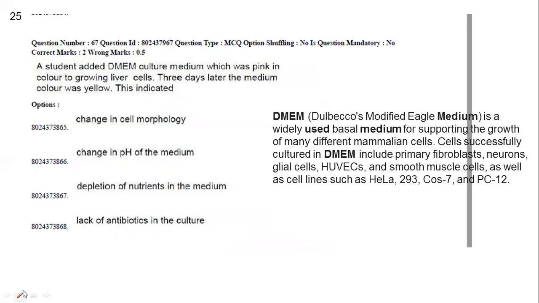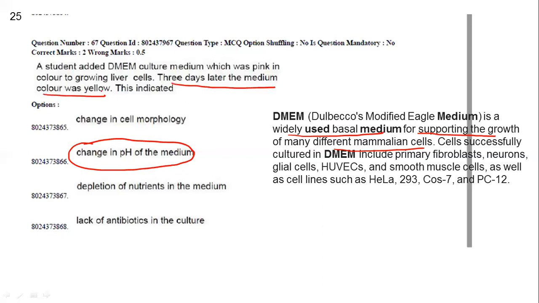DMEM, that is Dulbecco's modified Eagle medium, is a widely used basal medium for supporting the growth of many different mammalian cells, right? So basically it indicates a change in the pH of the medium. Three days later the medium was yellow in color because of the change in pH of the medium.